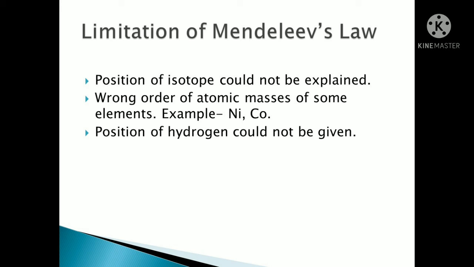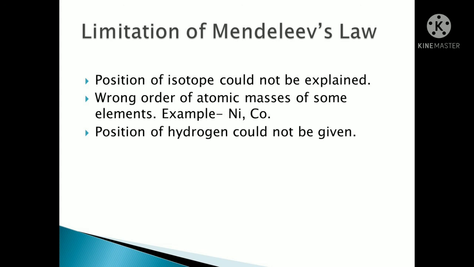Then the position of hydrogen could not be given. So in Mendeleev's periodic table what happened? The position of hydrogen was not given, and isotopes' positions were not given. Now what were isotopes actually?